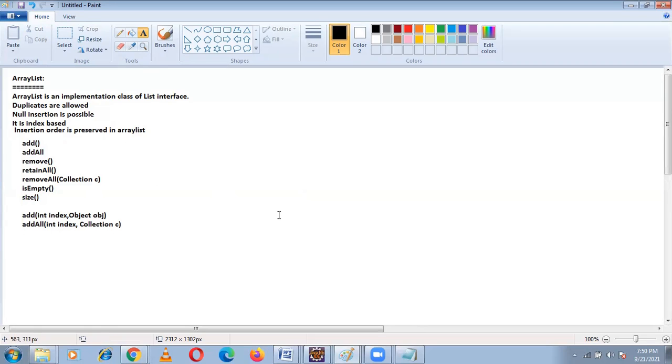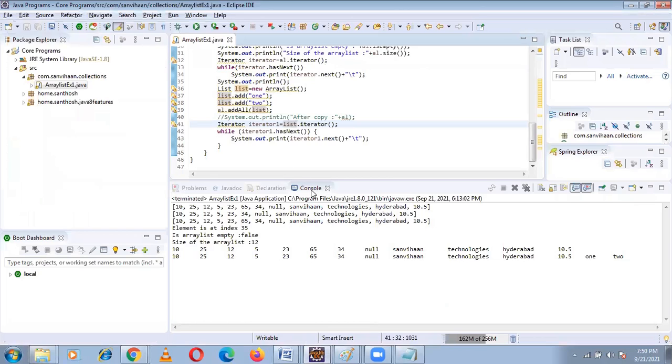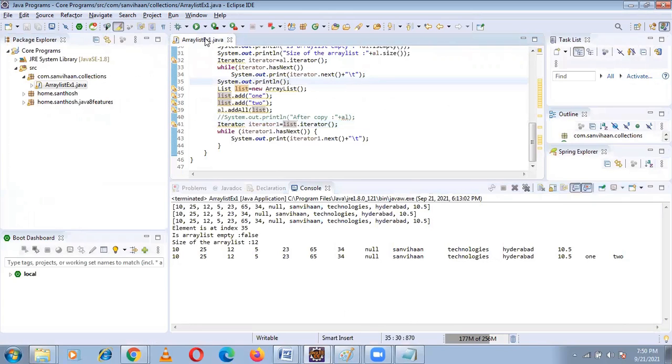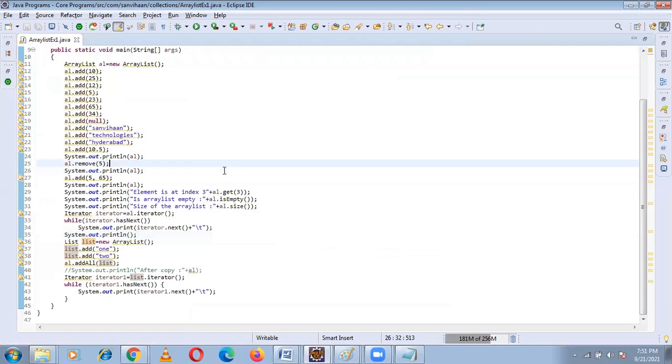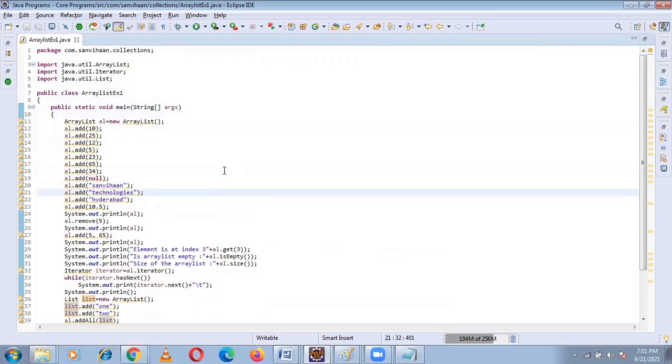Now I want to give you one program. When I give you one program, you will know how all this happens. I would like to ask you one thing. Do you know any editor like Eclipse editor or anything? Yes, sir, I already have Eclipse. See here, I wrote a program of array list. Will you give me this program too in your notes? I will give.